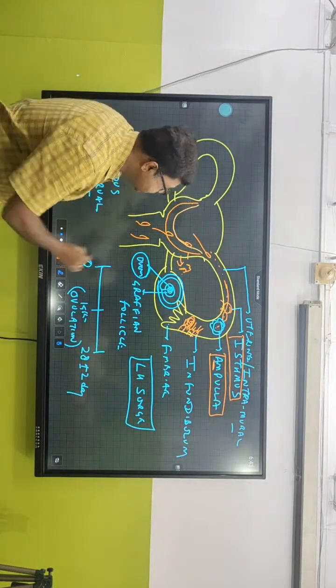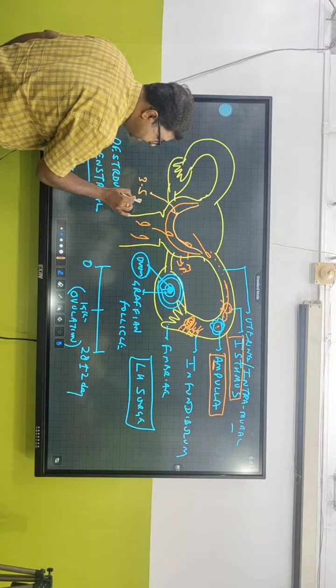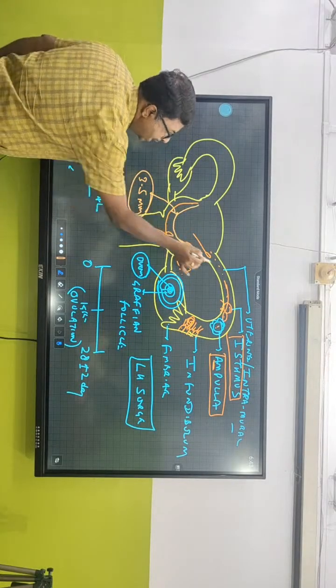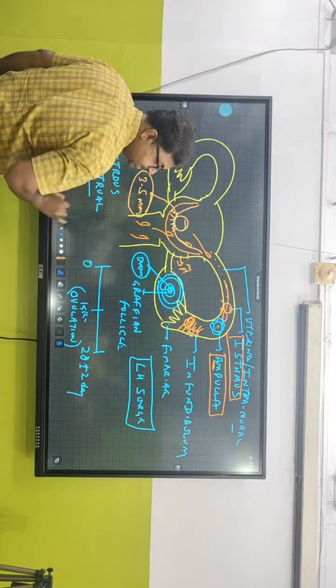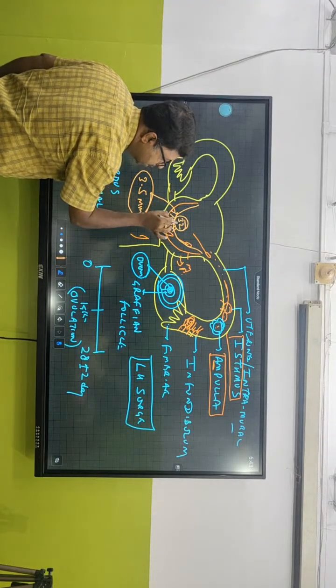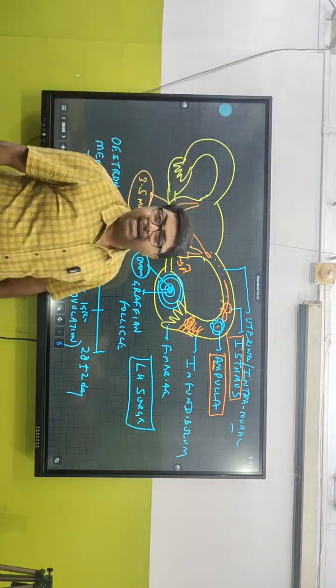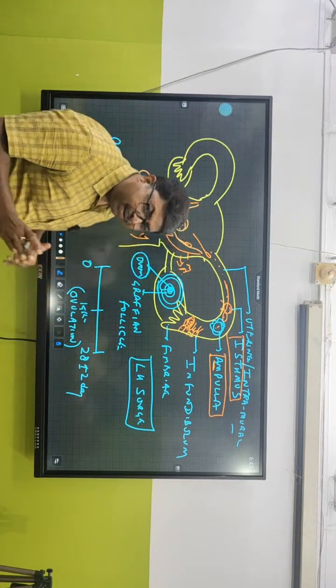This endometrium wall should be thickened enough, close to 3 to 5 millimeter thickness, to help the zygote which comes over here and gets implanted. The cell stage which gets implanted is close to the 32 cell stage, which we call the blastula.